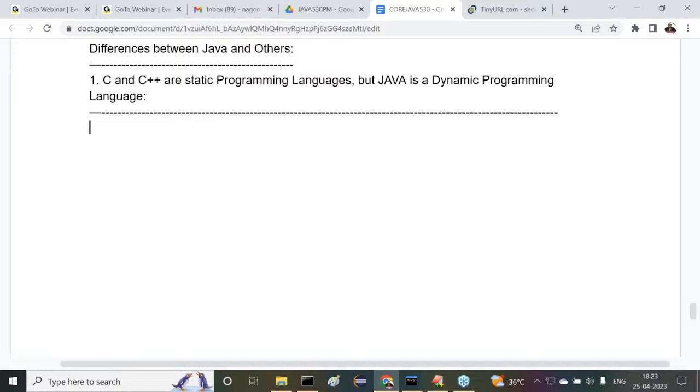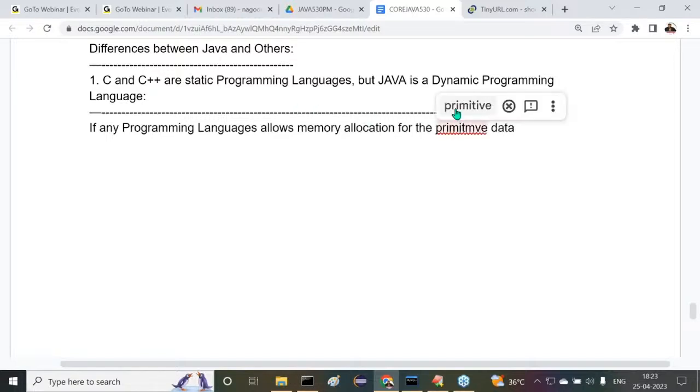Right, so let me write this point here. Observe carefully. If any programming language allows memory allocation for the primitive data. Primitive data is what? Byte, short, int, long, float, double, boolean, character. This data is called primitive data.